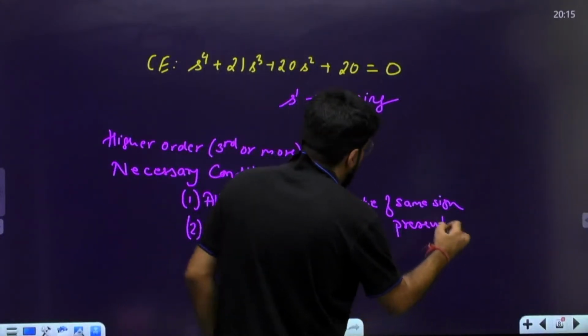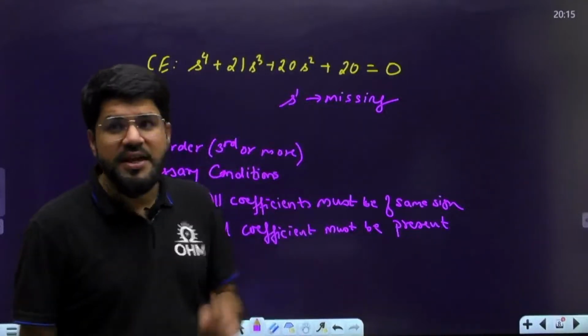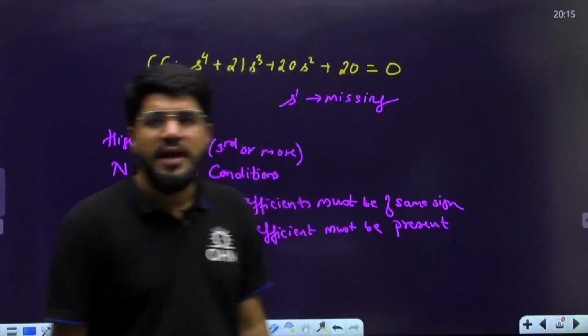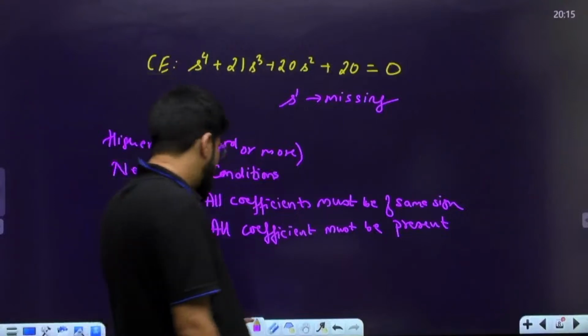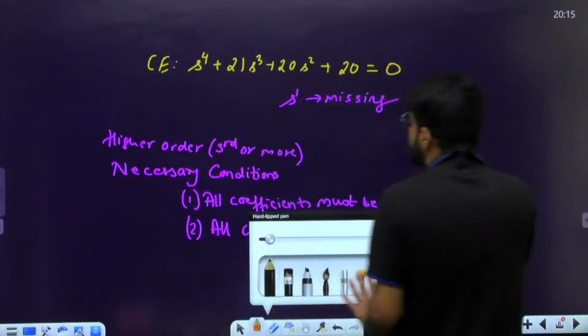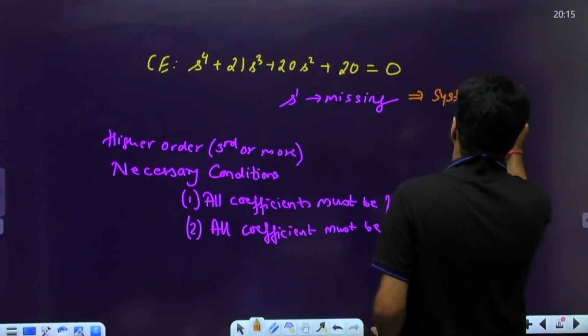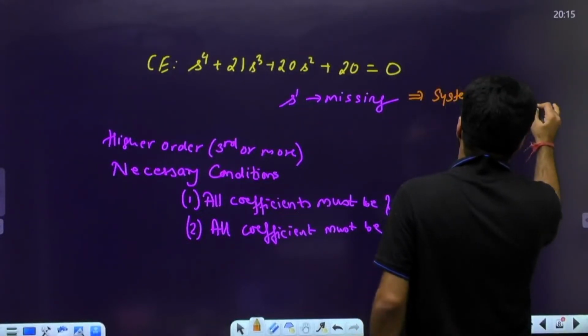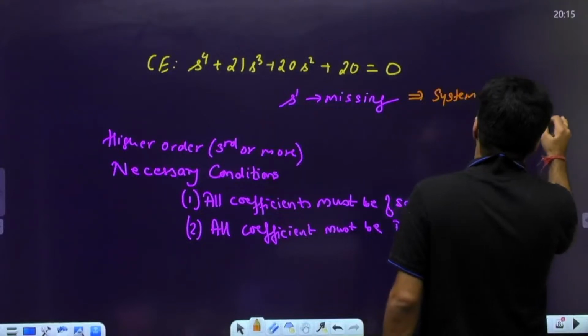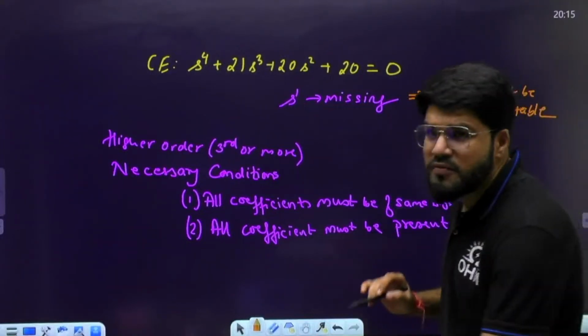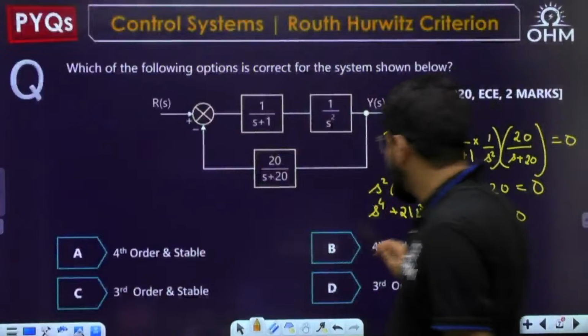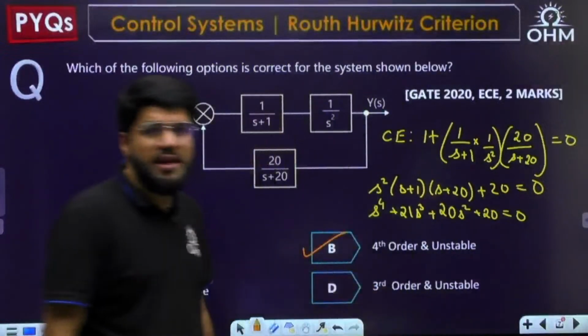Now, when I say the s power 1 term is missing, that means its coefficient is 0. You can directly say, if the s power 1 term is missing, the system can't be stable. Necessary condition itself fails. So by the knowledge of necessary conditions, we can say the correct answer is option B, fourth order and unstable.